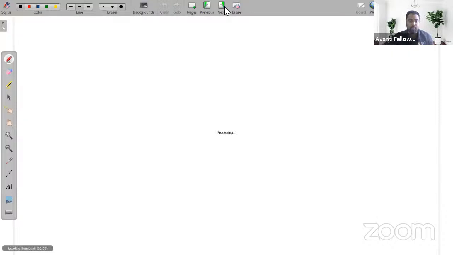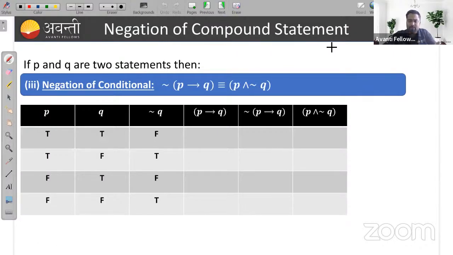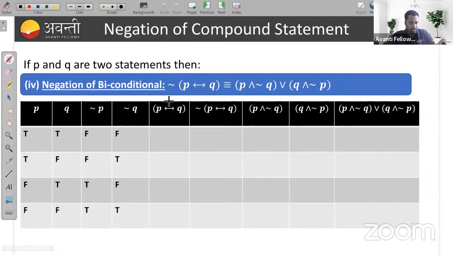Clear? Okay. Next, negation of compound statements, like negation of P implies Q. Negation of P implies Q is P and negation of Q. You can make the truth table also, you can prove this. Similarly, negation of P double implication Q is equivalent to P and negation of Q, or Q and negation of P. You can prove this by using the truth table also, right?